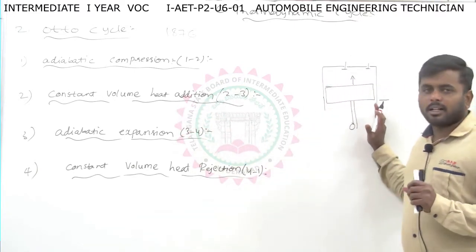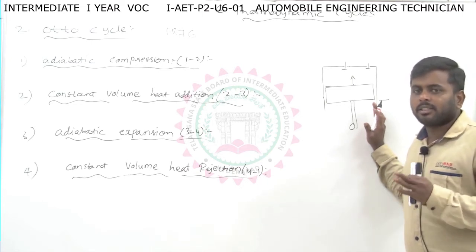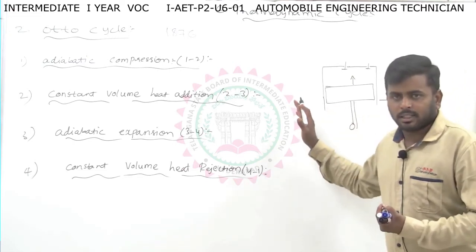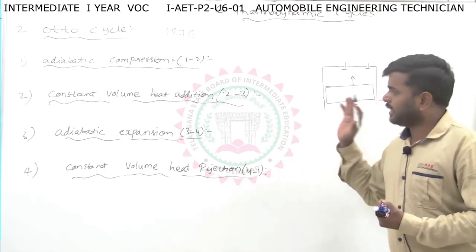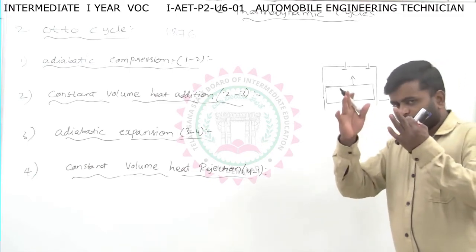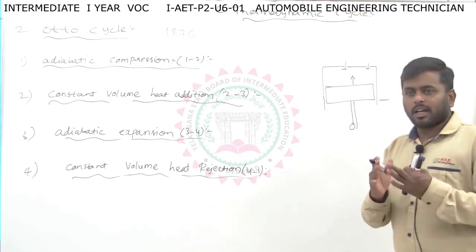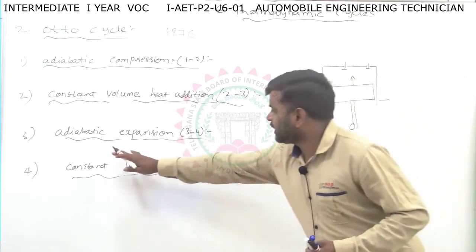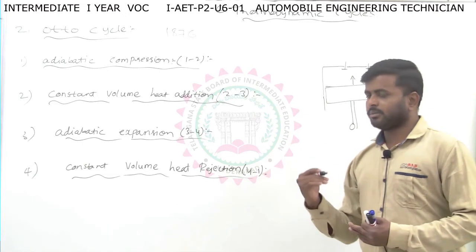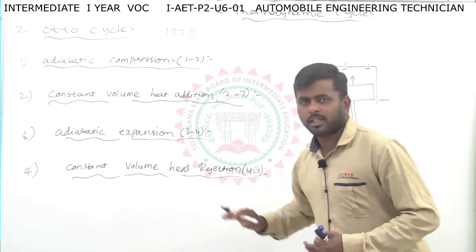In constant volume heat addition, without changing the volume, we just supply heat. Heat is supplied by burning the fuel, the petrol, so heat is added to the system. That is constant volume heat addition. After combustion takes place, the piston moves from the TDC to BDC with a high force. That is adiabatic expansion, the process 3 to 4. In this process the piston moves from the TDC to BDC with a high force.